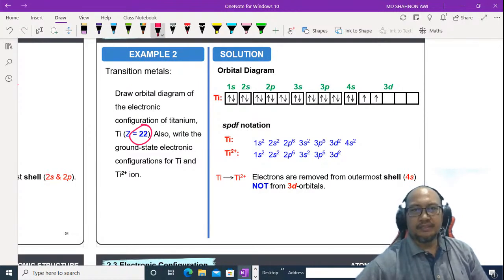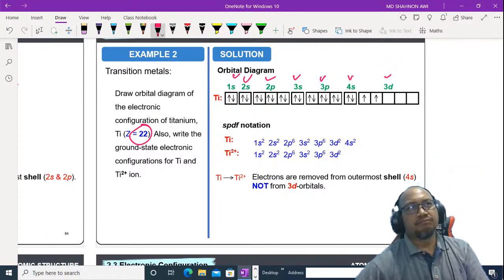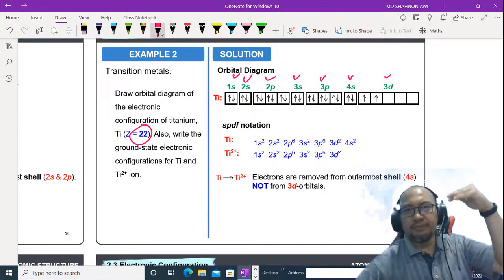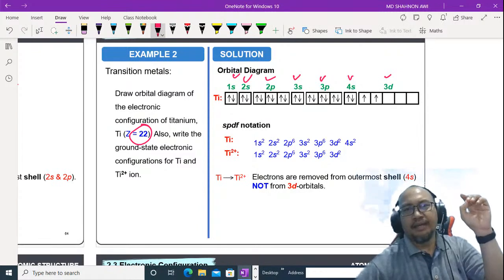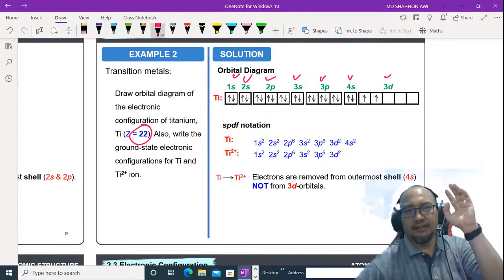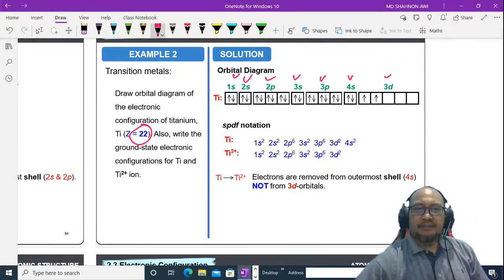Okay, Aufbau principle: 1s2, 2s2, 2p6, 3s2, 3p6, 4s first before 3d, even though 4s is higher energy level compared to 3d. 4s is at shell 4, 3d at shell 3, but we have to fill 4s first according to Aufbau, right? So titanium is 1s2, 2s2, 2p6, 3s2, 3p6, and then 4s2 here, and then 3d2.